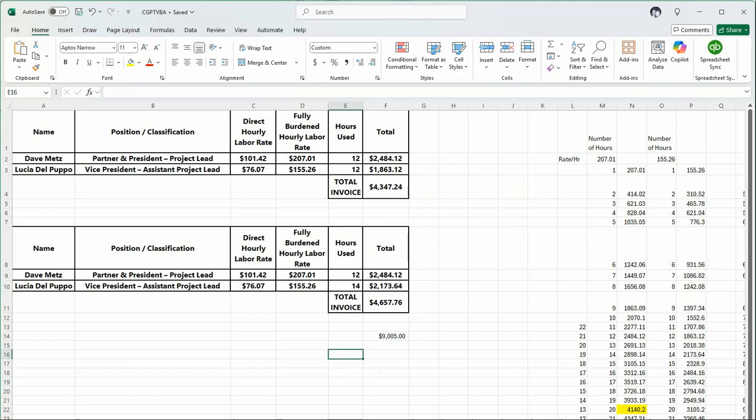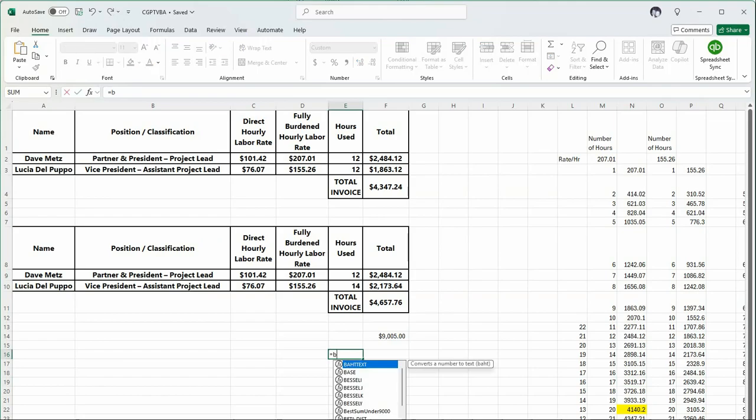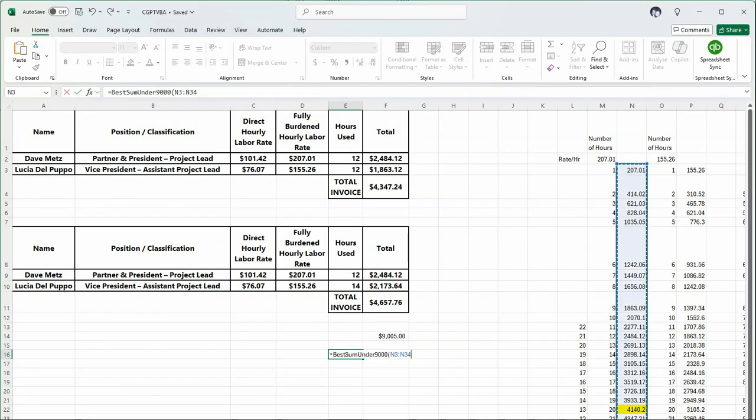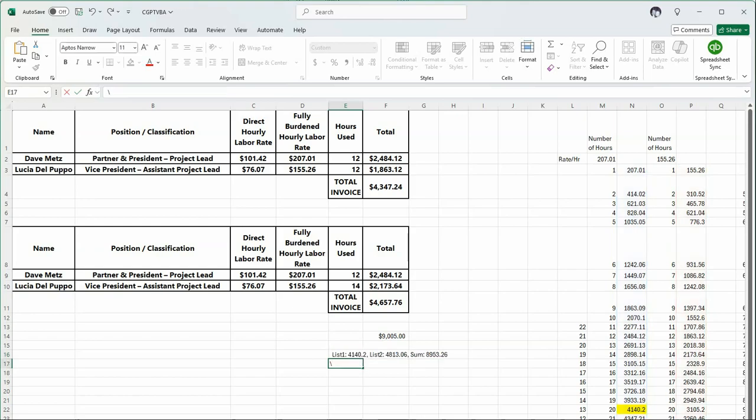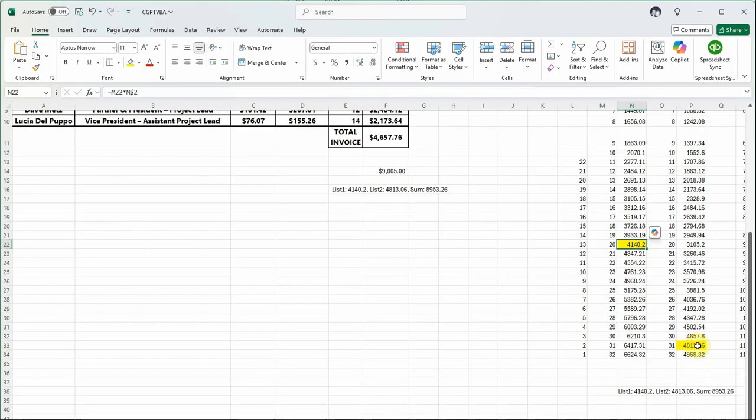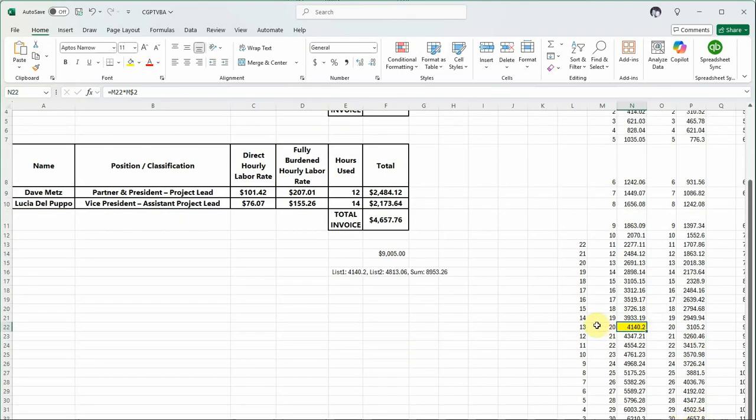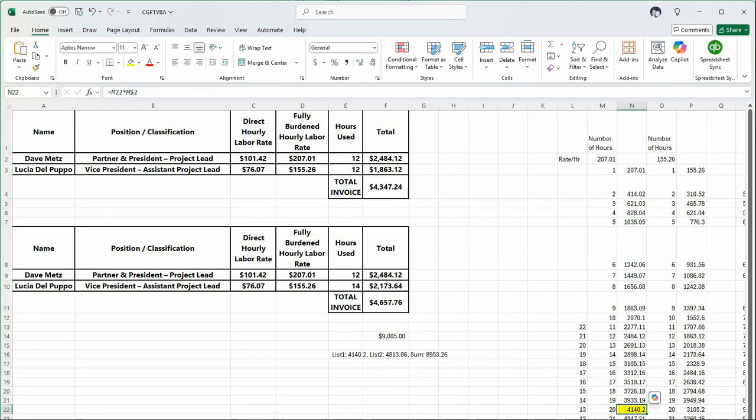And then we're just going to go down here. We're going to type in equals best sum under 9,000. There it is right there. Tab. And then the two ranges that we're going to use. So this is the first range here, comma, and then the second range, close parentheses, and there you have it. So in that short of a time, now we've got the two items, 4140.2 in the first and 48.13 in the second. That corresponds to 31 hours and 20 hours. So there you go. Really simple to do.